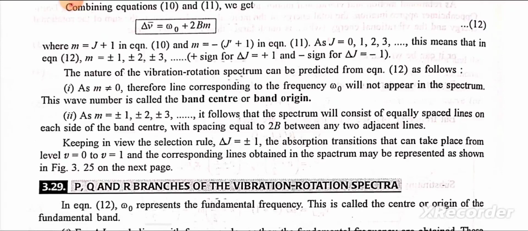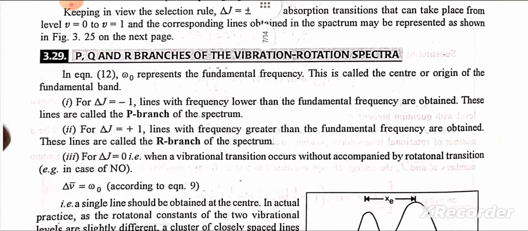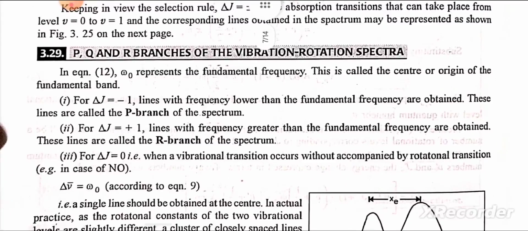Keeping in view the selection rule delta J equal to plus minus 1, the absorption transitions that can take place from level v equal to 0 to v equal to 1, and the corresponding lines obtained in the spectrum, may be represented as shown in the figure. P, Q and R are branches of the vibrational rotation spectra. In equation 12, omega naught represents the fundamental frequency. This is called the center or origin of the fundamental band.